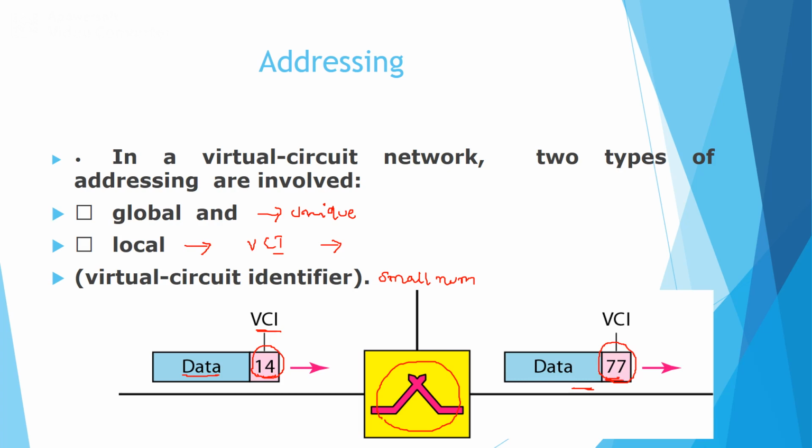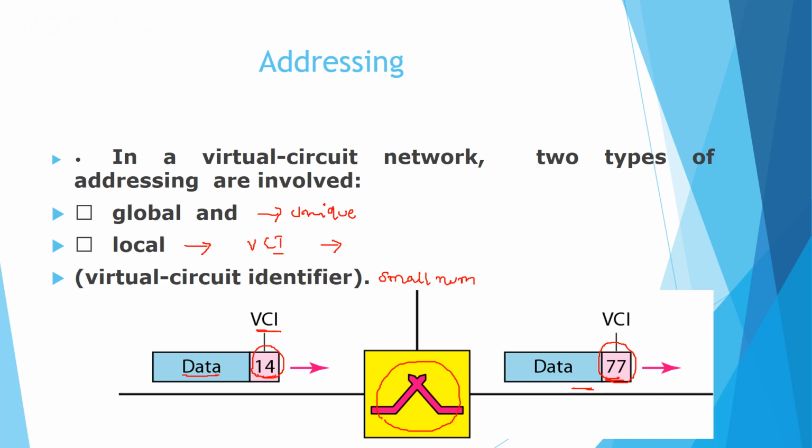Therefore the VCI does not need to be a larger number, since each switch can use its own unique set of VCIs. The value of VCI will be decided by the switch itself, so each time the data enters the switch and leaves the switch, the value of VCI will be different.